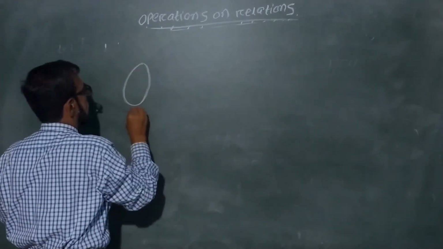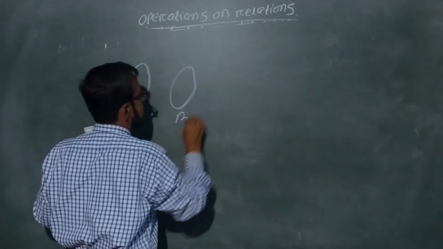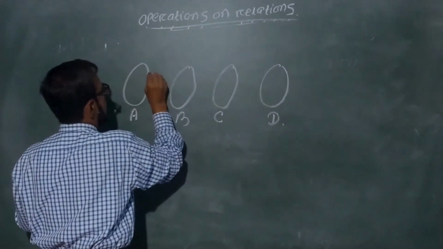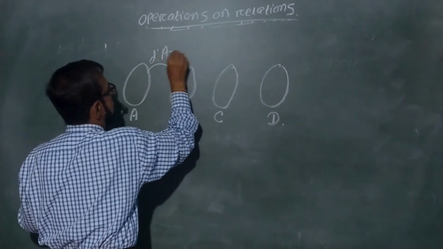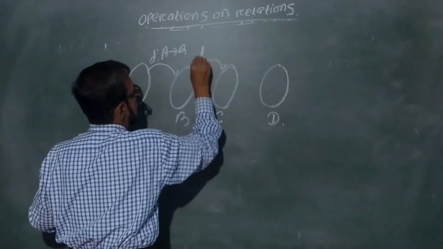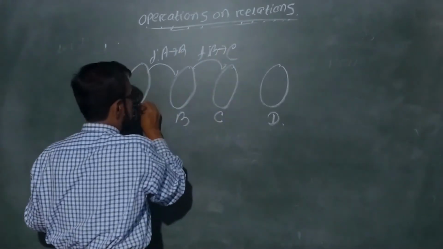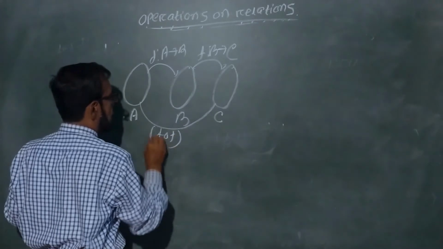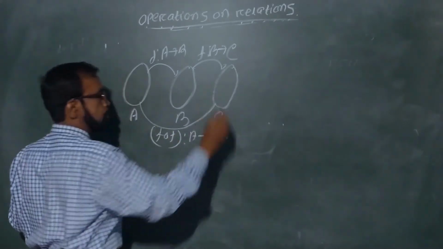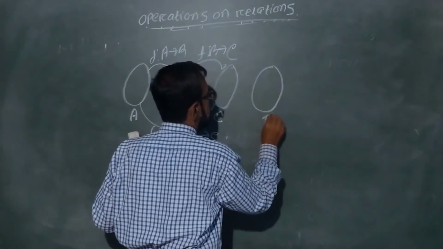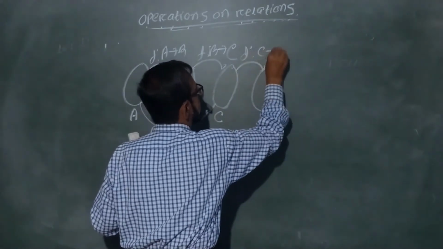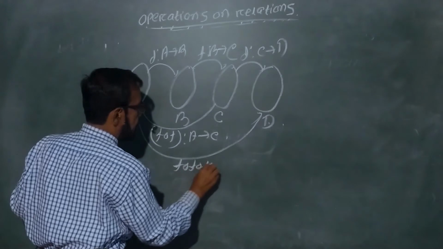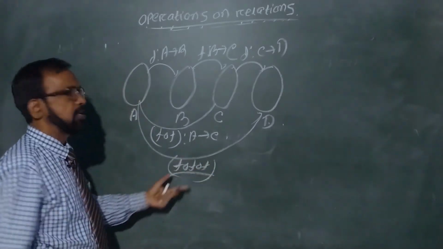Suppose A is a set, B is a set, C is another set, D is another set. f is a function from A to B. Suppose g is a function again from B to C. Then fog is a function from A to C. Suppose we extend the set to D. Again h is a function from C to D. Then what is the function? fogoh. What is this? We cannot spell it here.